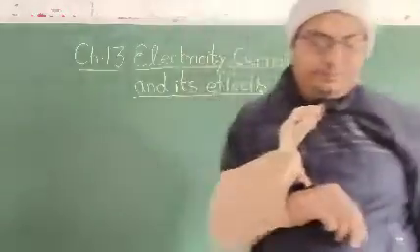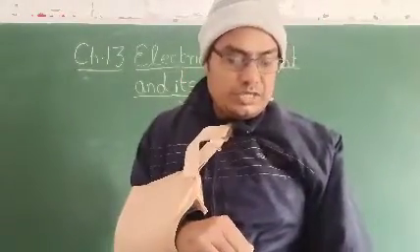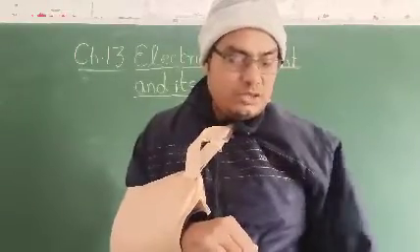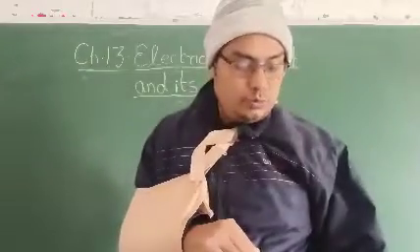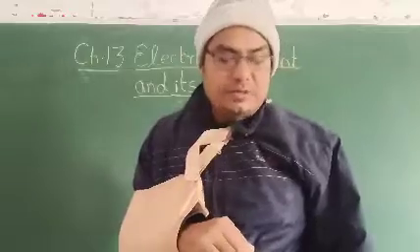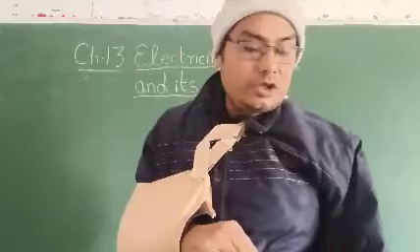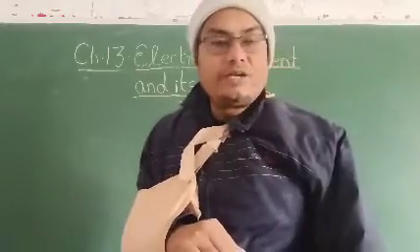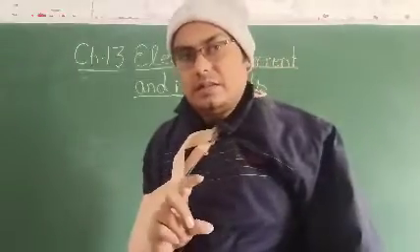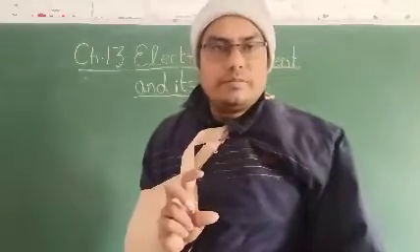So students, a battery is the name given to the combination of two or more cells used in the electric circuit. In a battery, cells are connected in series or in parallel, as I have shown in the diagram. A cell has two terminals, the positive terminal and the negative terminal. When the positive terminal of one cell is connected to the negative terminal of the other cell, one after another in a single pattern, it is called a series connection.